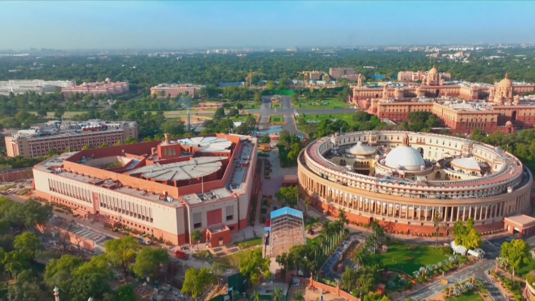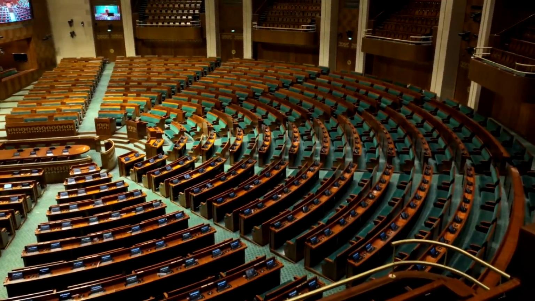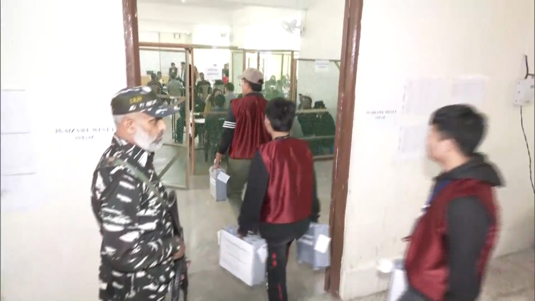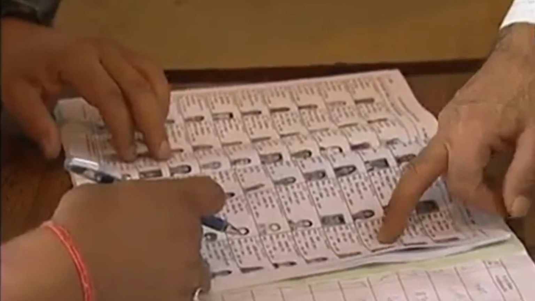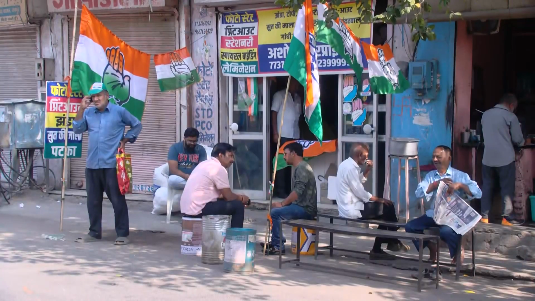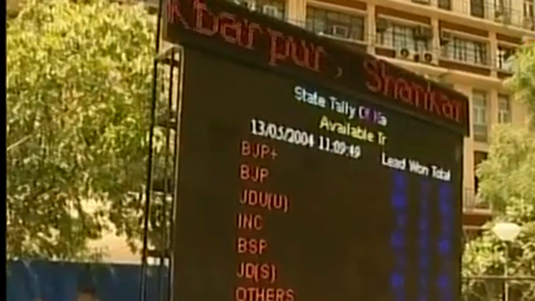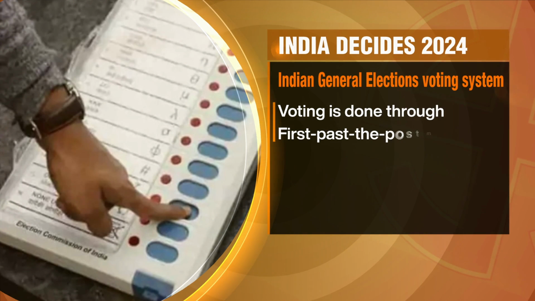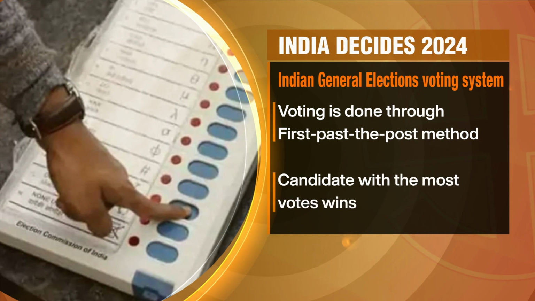India has a bicameral legislature comprising the Rajya Sabha or the upper house and the Lok Sabha or the lower house. The general elections are held every 5 years to elect members of the lower house, which has 543 seats at present. India has a multi-party system. A government is formed by either the party which gets the majority or an alliance. The general elections follow the first past the post system, in which the candidate with the most votes wins.